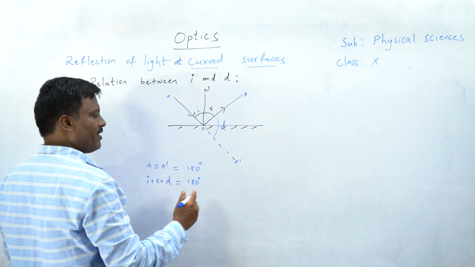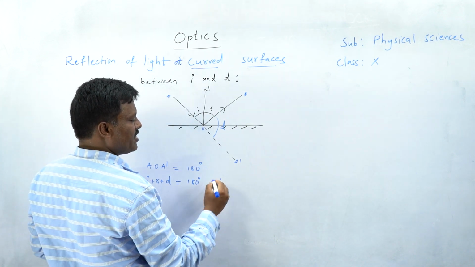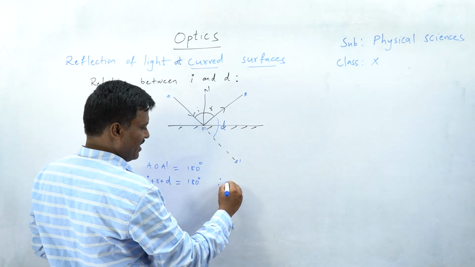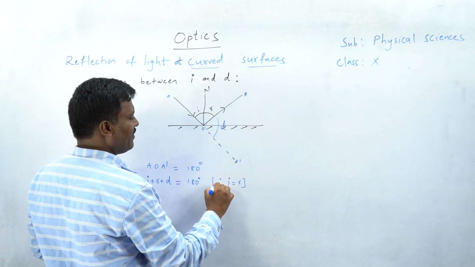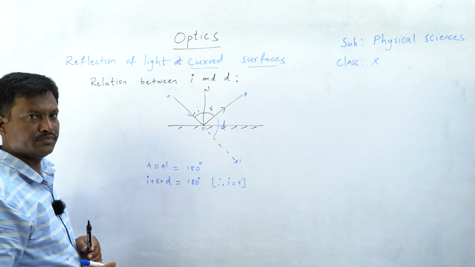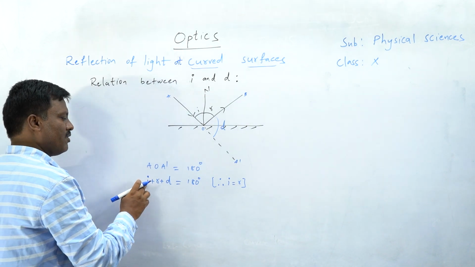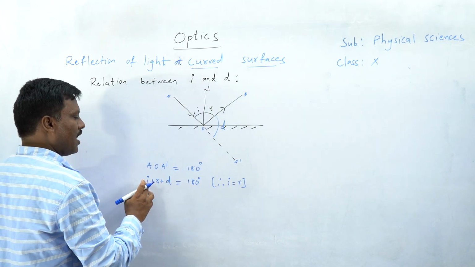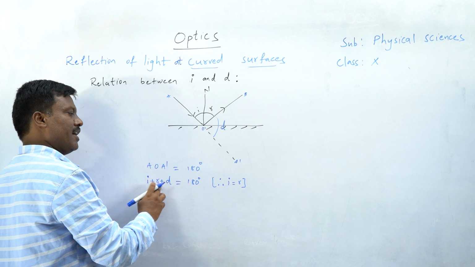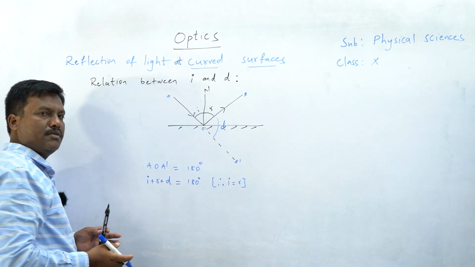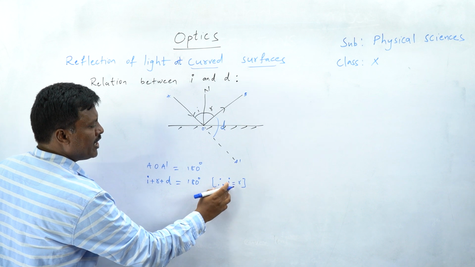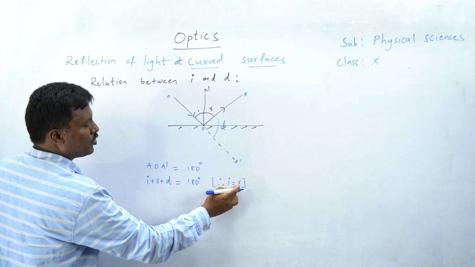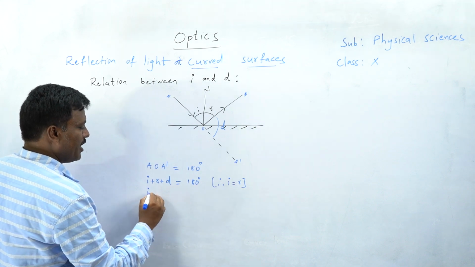But we know from the laws of reflection, which we discussed previously, that angle of incidence is equal to angle of reflection. So in the place of R, I am going to write I because both are equal.